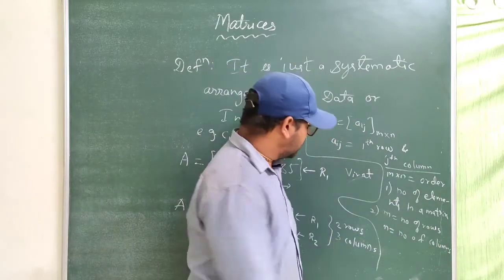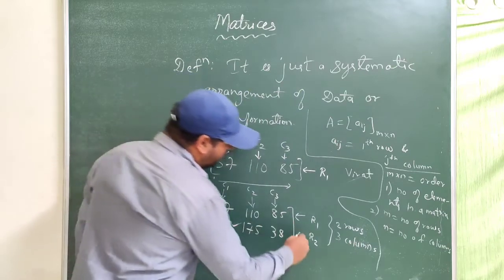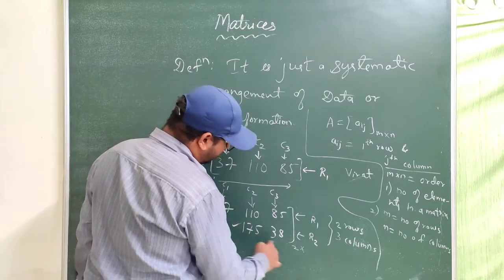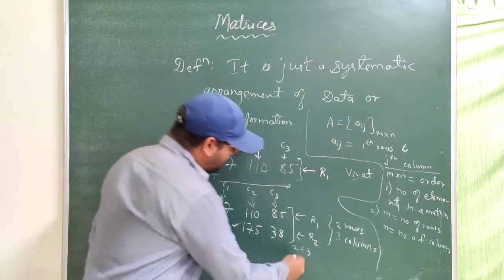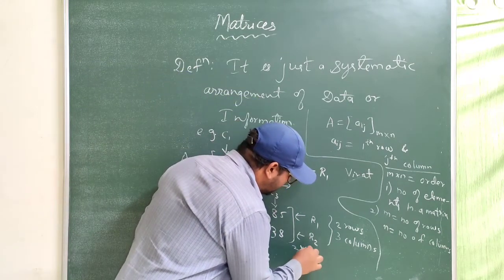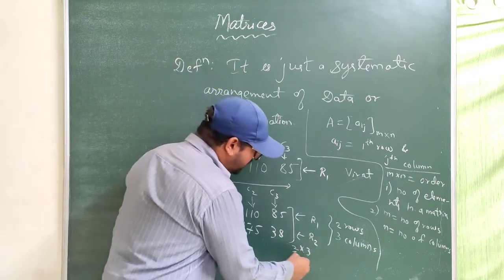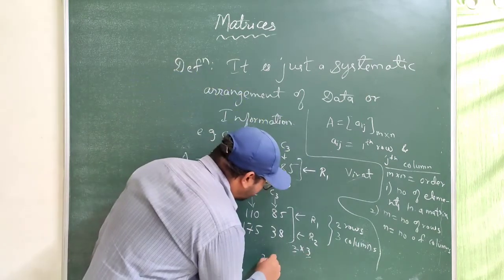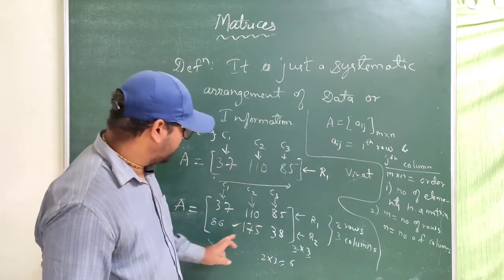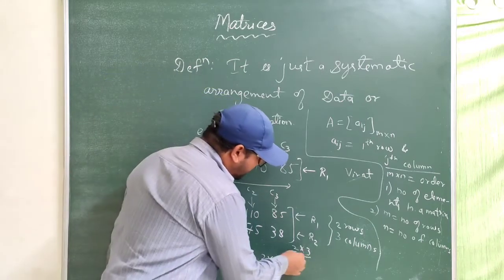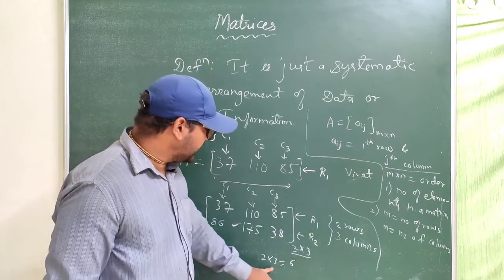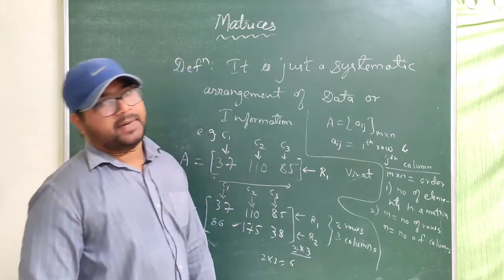So m by n means, let us consider this matrix: it has 2 rows, so 2 by how many columns? 3 columns. This is called 2 by 3, and not 2 into 3. So 2 by 3 means it has 2 rows and 3 columns, and 2 times 3 is equal to 6, so it has 6 elements: 1, 2, 3, 4, 5, 6. So first it gave the information of the number of rows and columns in a matrix, and second it gives the number of elements in a matrix.